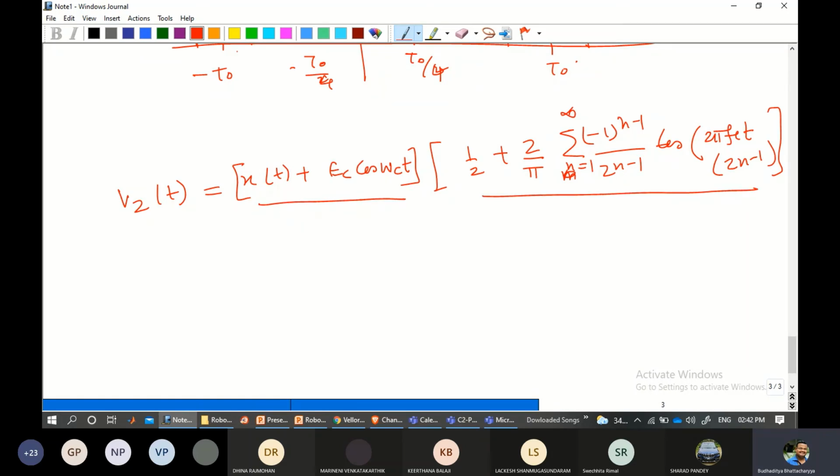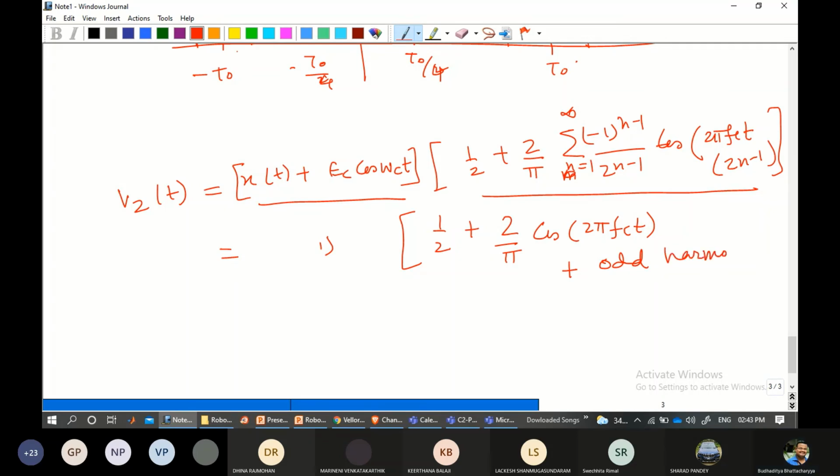Now, fortunately, if I keep this as it is, you observe here this only 2 pi cos of 2 pi fc. If this is the first term, when you substitute n equal to 0, and go on substituting n equal to 0, n equal to 1 like that, the initial one you get is this one. The later half, if you go on increasing this n, the number of samples, these are higher order terms. We call them the higher order terms or odd harmonics. And the higher order terms can be eliminated using a filtering action, just like we know.